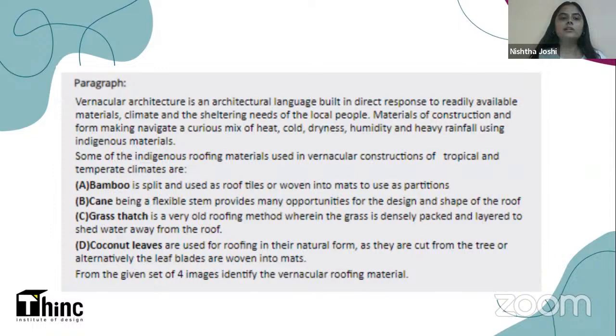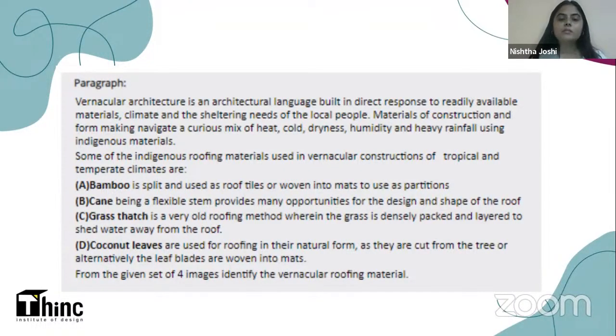In this zone, these are the following indigenous or local materials used in construction. Please listen to the next part very carefully. A is bamboo. Bamboo is split and used as roof tiles or woven into mats to use as partitions. Now B is cane. There is a difference between bamboo and cane. Please don't get confused. B is cane.